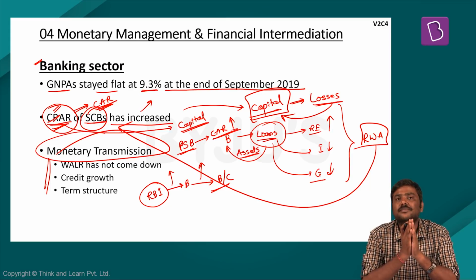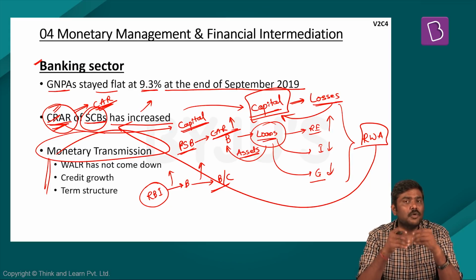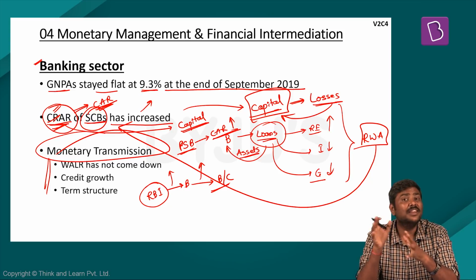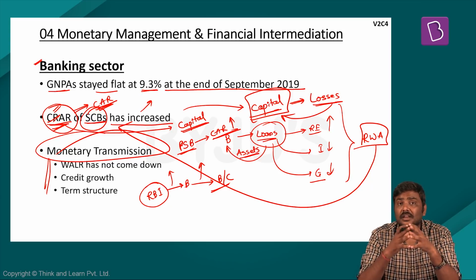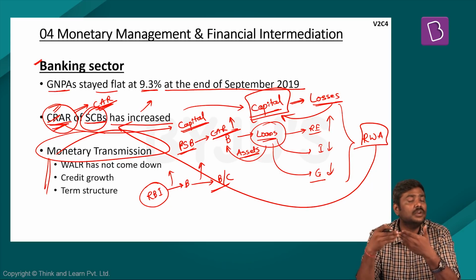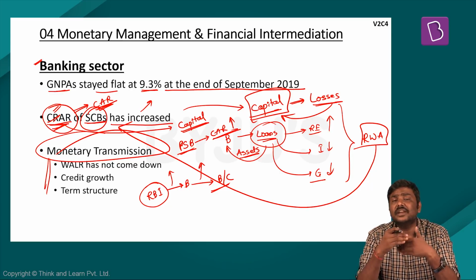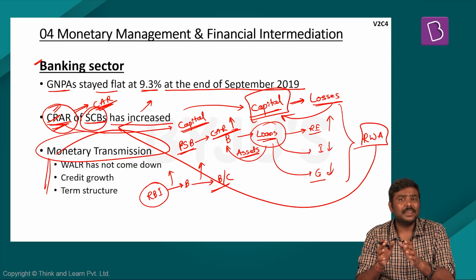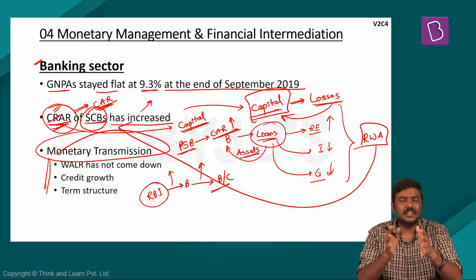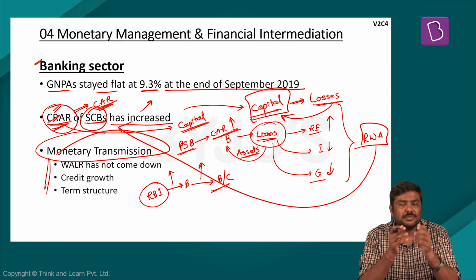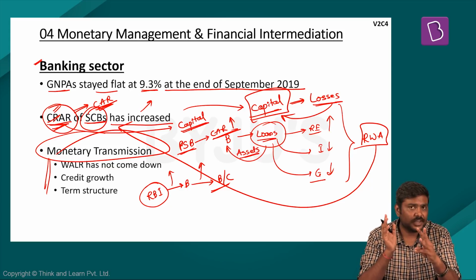In recent times, there has been a certain problem with respect to monetary policy transmission, wherein we are saying that the transmission has been inefficient. That is, on one side, RBI is reducing its lending rates, but the offtake of credit is not increasing, which is reflected in the credit offtake done by the banking sector to different types of borrowers in the market. The survey makes a note that this monetary policy transmission has been weaker because of three reasons.